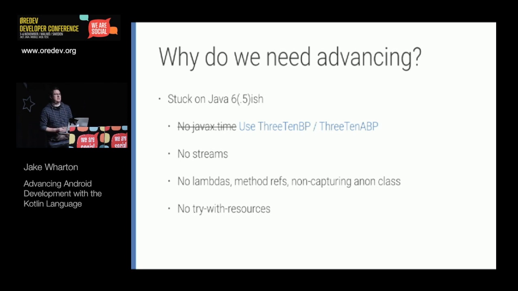So for Java Xtime, there's the guy that wrote the majority of the code for Java 8 for the JDK actually backported the library to Java 6. And so you can bundle that in your app. For streams, there's also a backport that takes it back to Java 6, or a popular Java library, RxJava, basically implements the same concept in a slightly different and arguably more powerful way.